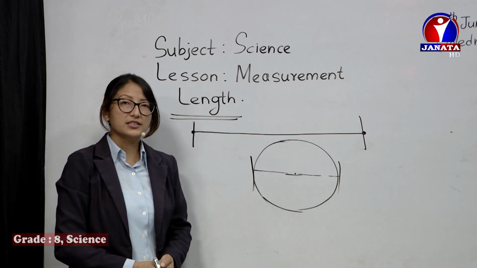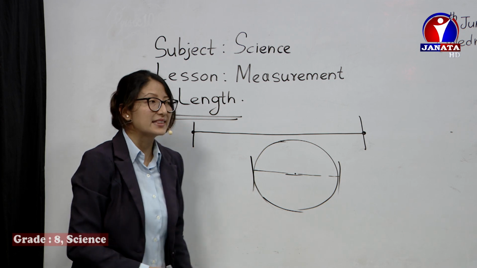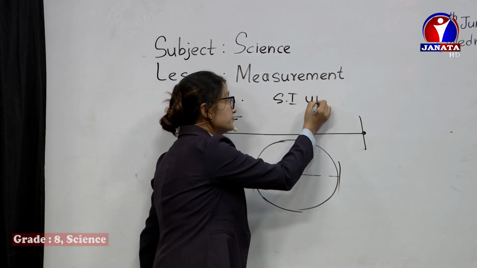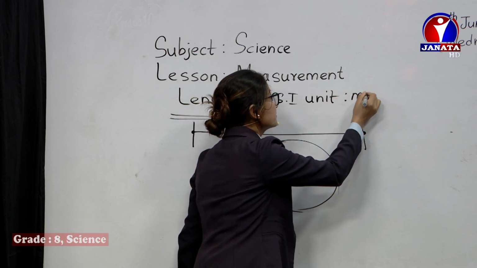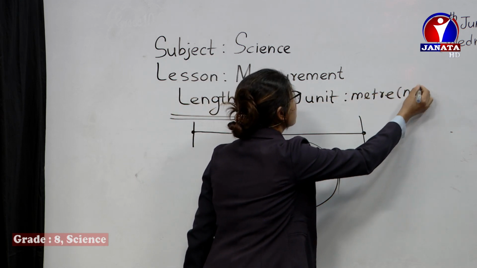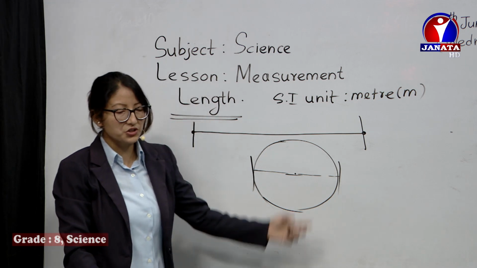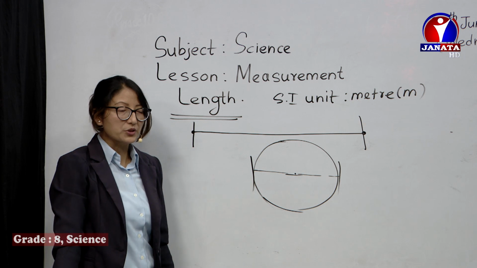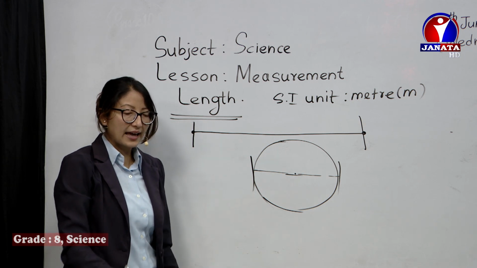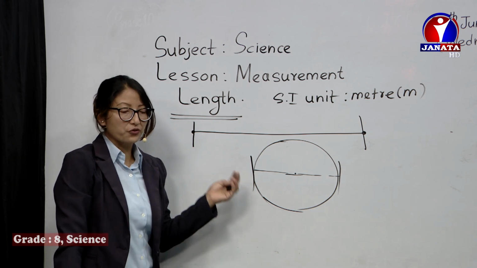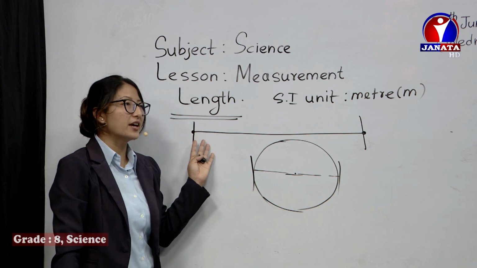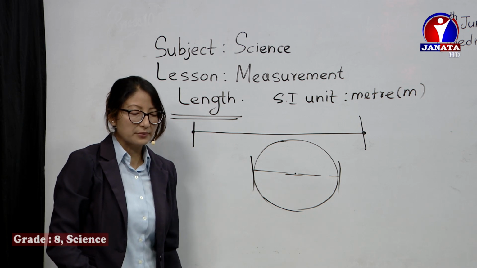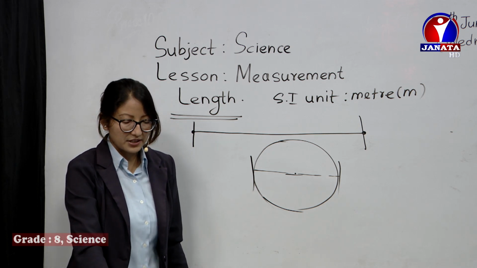Now, we've already discussed before, the SI unit of length is meter, denoted by small m. You can check the slides for a few definitions. The distance between any 2 points we call length. It can be of different forms like length, breadth, height, thickness, or diameter. Its SI unit is meter.